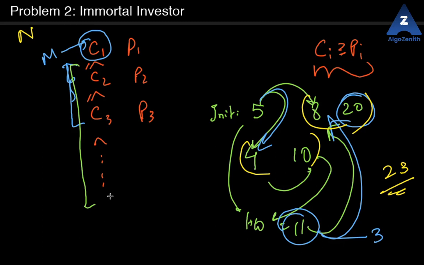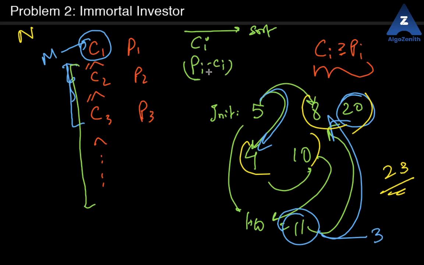So this ordering of processing will work, once you sort the things by their CI values. And you can keep the profit: for every element the profit is Pi minus Ci, which gets added to your money, right? Because you invest Ci and then you get back Pi, so you get Pi minus Ci total profit. So just sort it by Ci values and keep this as the second element of the pair or something like that, and just iterate on the elements in that order.